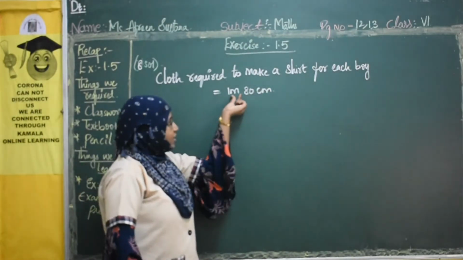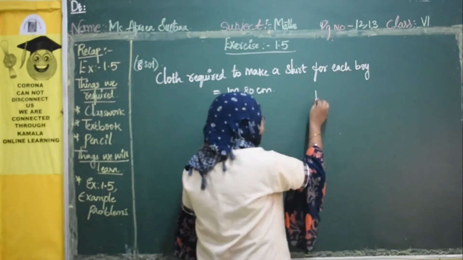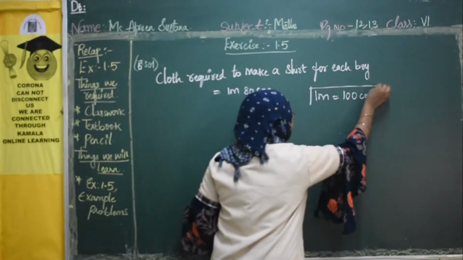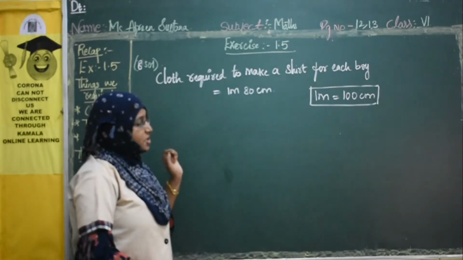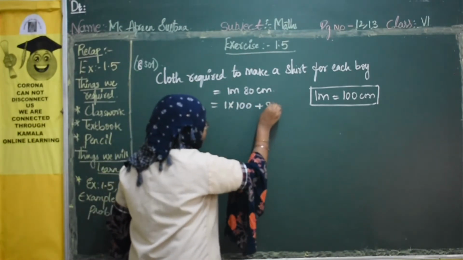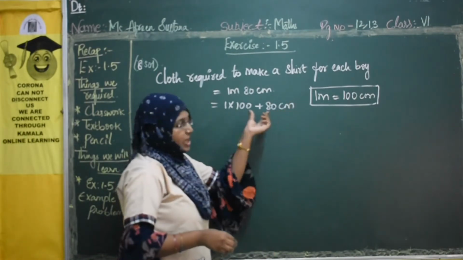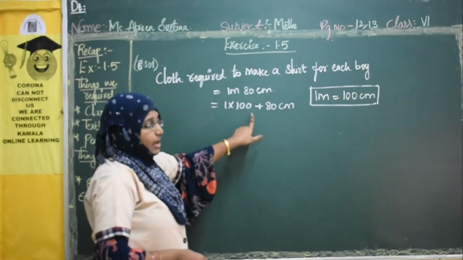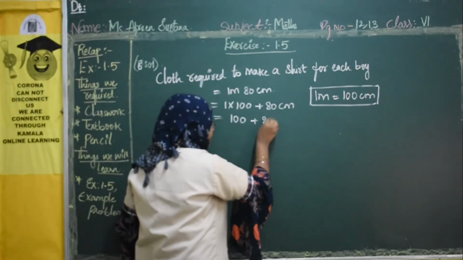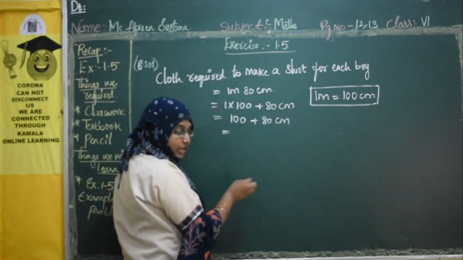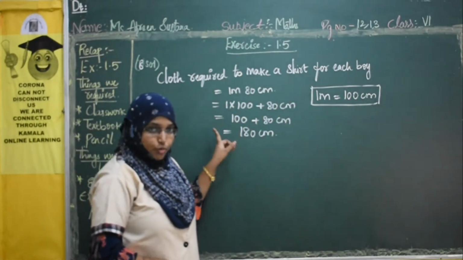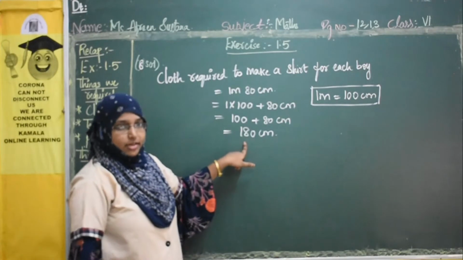Now what will we do? We will convert this meter into centimeter. What do we know? 1 meter is how much? Yes, very good. It is 100 centimeter. 1 meter is 100 centimeter. Now we will write here 1 into 100 plus 80 centimeter. Now both the values are in centimeters. 1 into 100 is 100, plus 80 centimeter, 180 centimeter. So the cloth required to make a shirt for each boy in terms of centimeter is 180 centimeter.